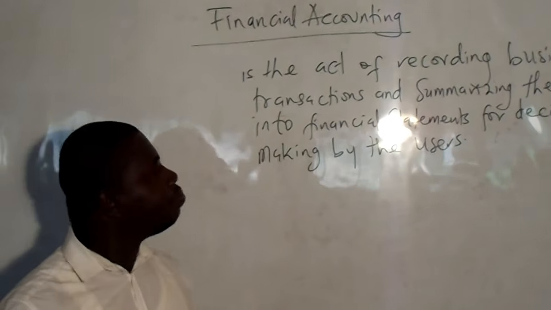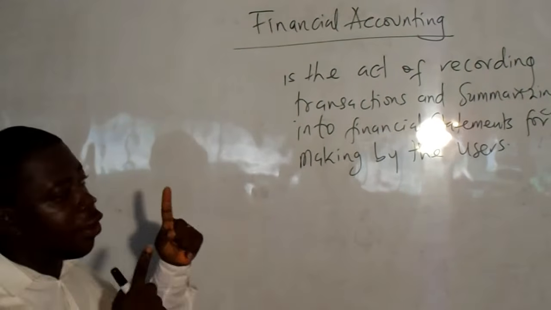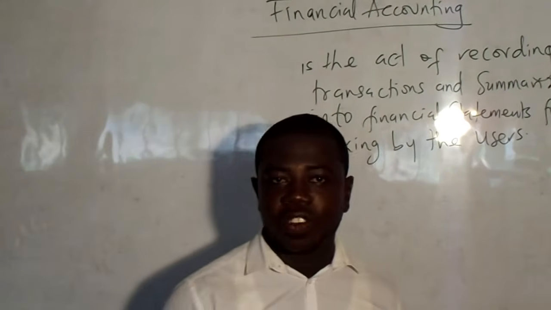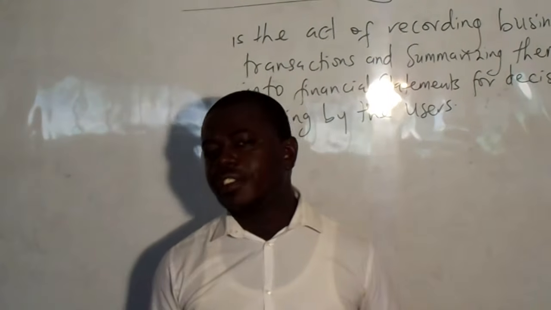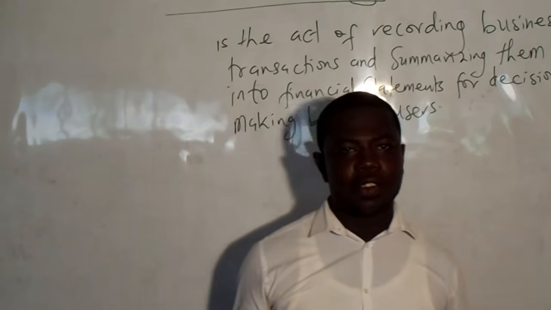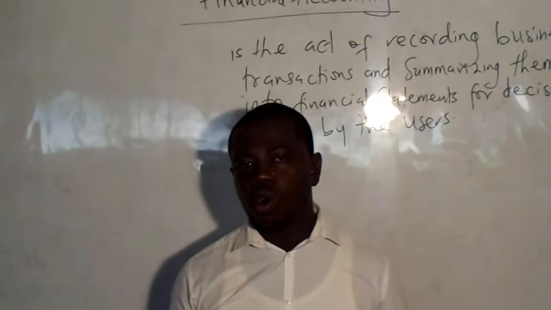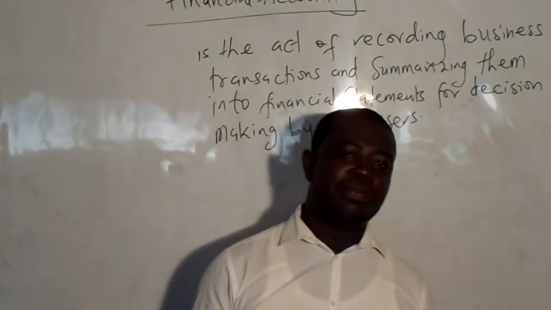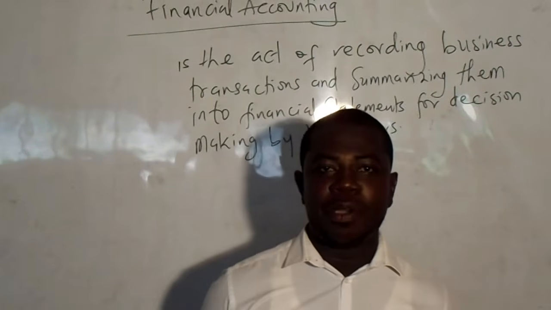Alright, so this is my definition of financial accounting. It's the act of recording business transactions and summarizing them into financial statements for decision making by the users. Now, I'm sure you may have come across some other definitions of financial accounting where you see activities or actions like recording, you see classifying, interpreting, communicating, and a whole lot of functions that are performed in accounting.